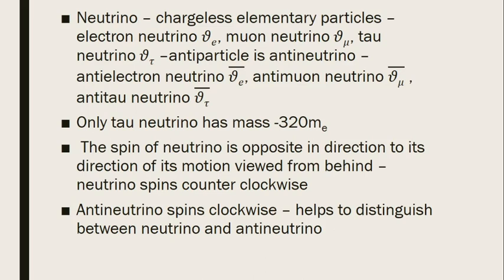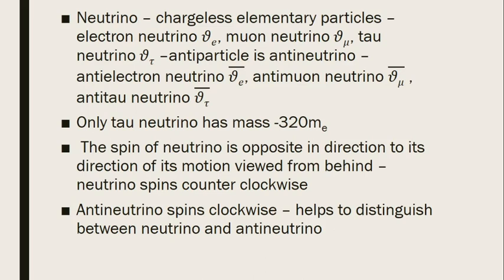And if it spins clockwise, it will be an antineutrino. That means the spin of a neutrino is opposite in direction to its direction of motion when viewed from behind.